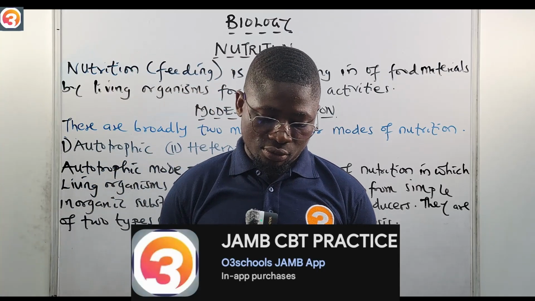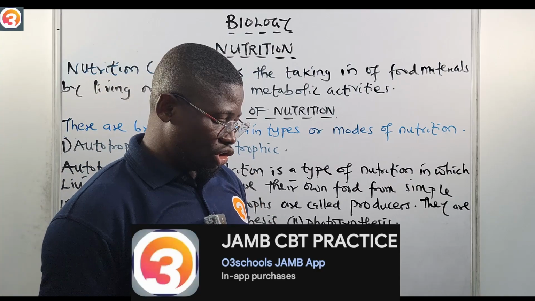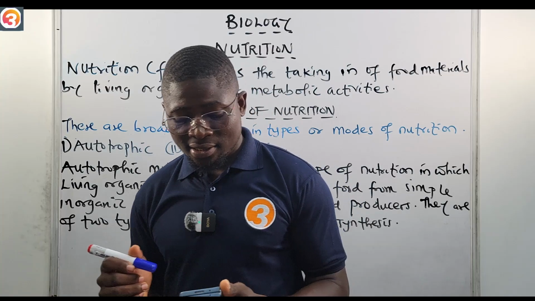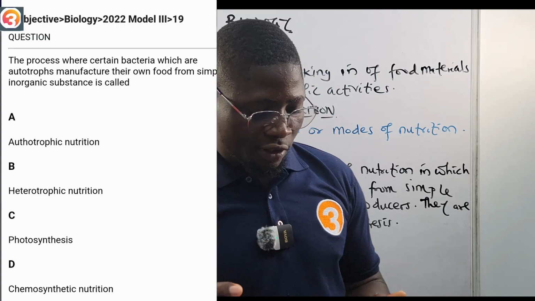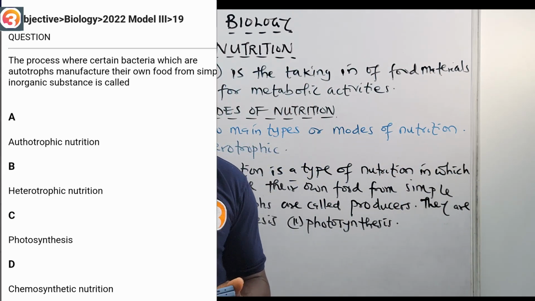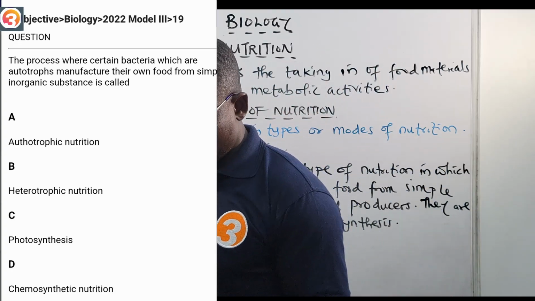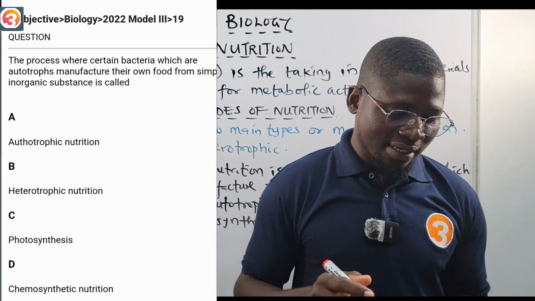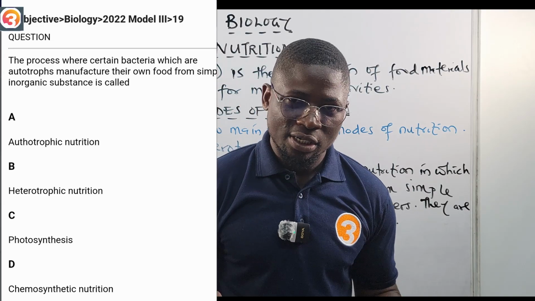So now we're going to go to the app and see a question from the app as it pertains to nutrition. This is a biology 2022 question number 19. It says, the process where certain bacteria, which are autotrophs, manufacture their own food from simple inorganic substances is called: A, autotrophic nutrition; B, heterotrophic nutrition; C, photosynthesis; D, chemosynthetic nutrition.